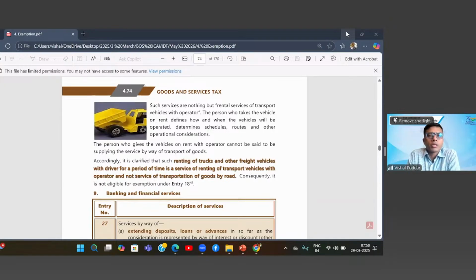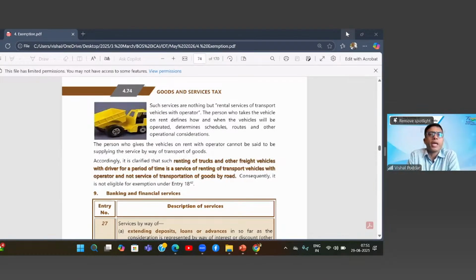See, GTO is not a term used in the law. We have created this term just to distinguish. Now, what is the difference between a GTA and a GTO? See, where the transportation is within your control, meaning the recipient's control, that is not a GTA, it is a GTO.